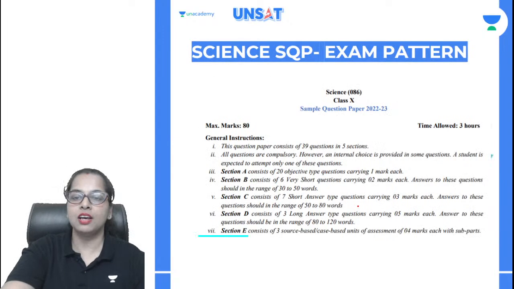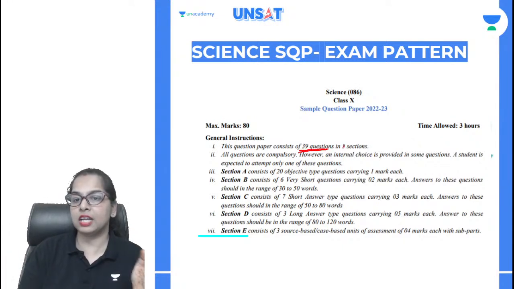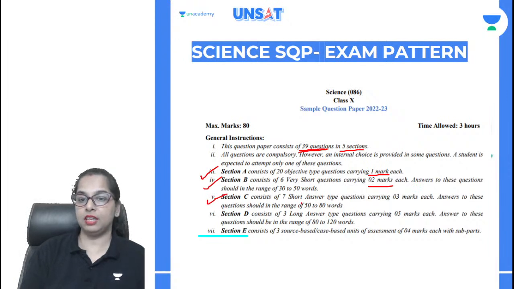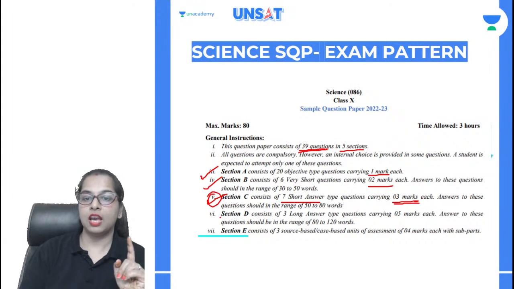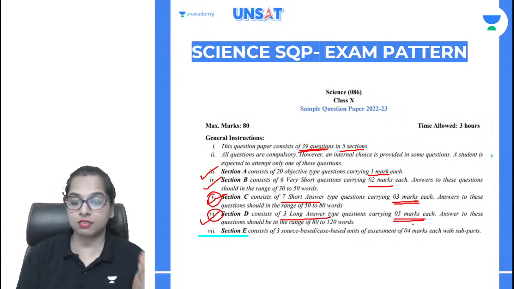Now, as you all know, in the SQP, CBSE has mentioned that in your question paper there will be around 39 questions with 5 sections. Section A we are already done, that was carrying 1 mark each. Section B we are done, that was carrying 2 marks each. And section C, that is 7 short answer type questions of 3 marks each, we are going to do today. And we will also cover section D, which is carrying 3 long answer type questions of 5 marks each.